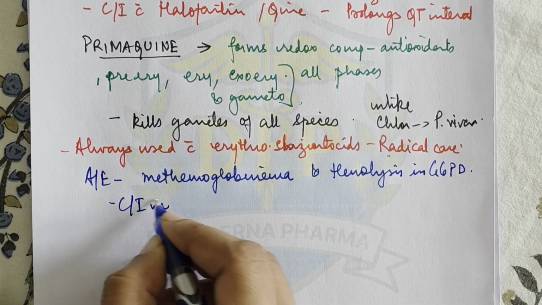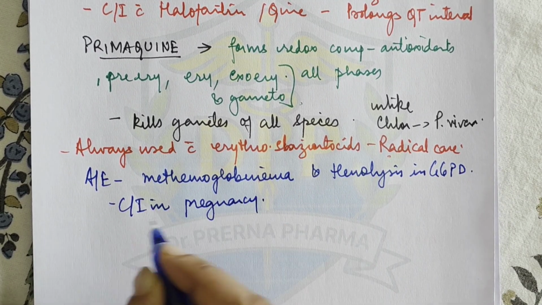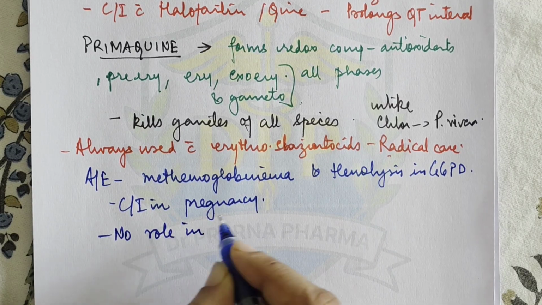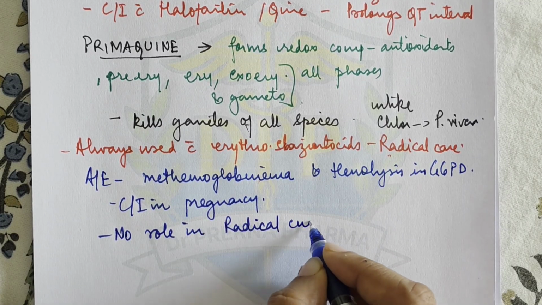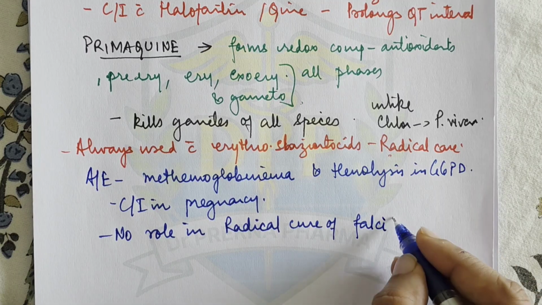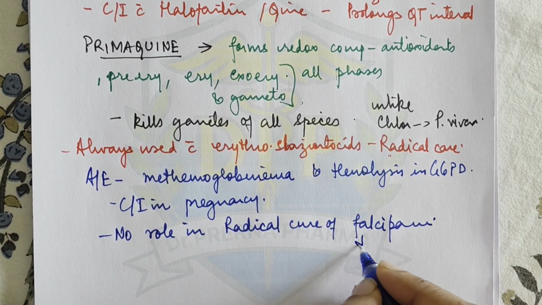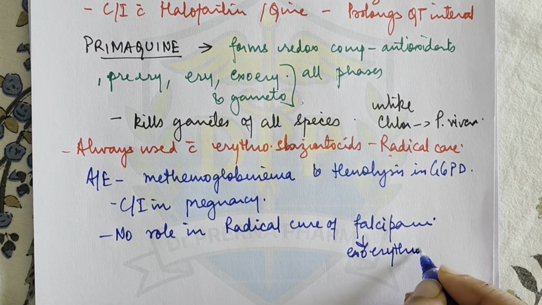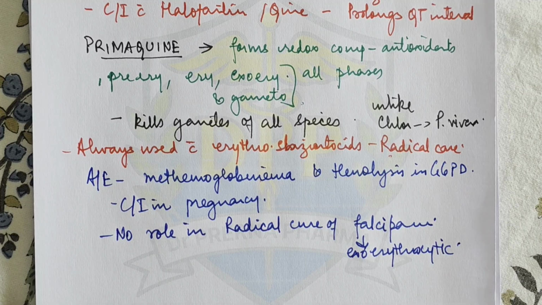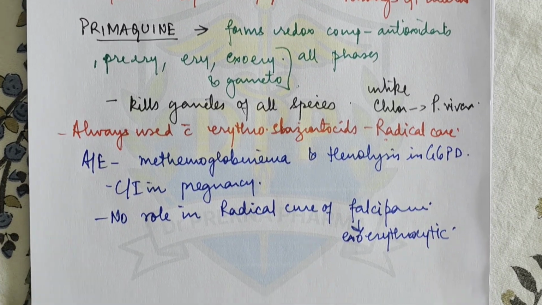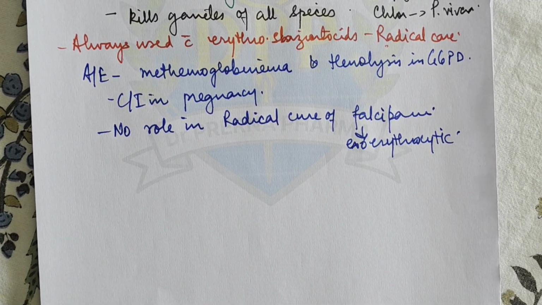It is contraindicated in pregnancy, and it has no role in radical cure of falciparum, because falciparum has no exoerythrocytic cycle. Okay, so because falciparum does not have any exoerythrocytic cycle, it is not effective in that. Otherwise, it's used in all the infections.